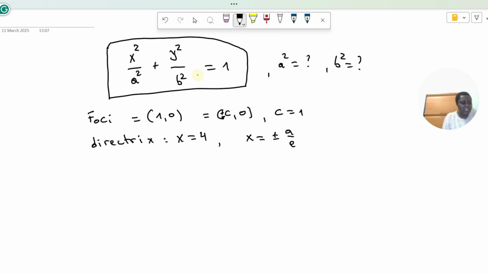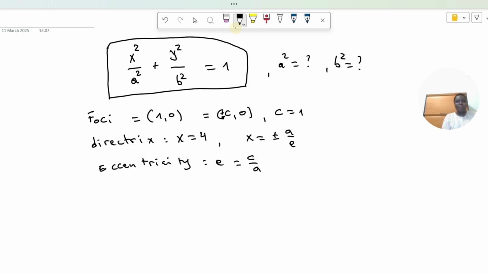E is the eccentricity, and the eccentricity e is equal to c over a.